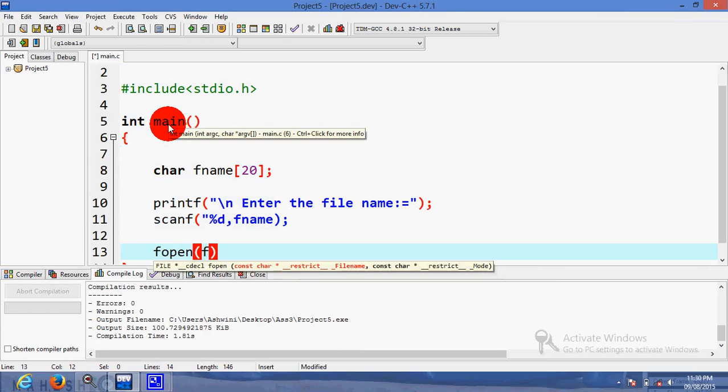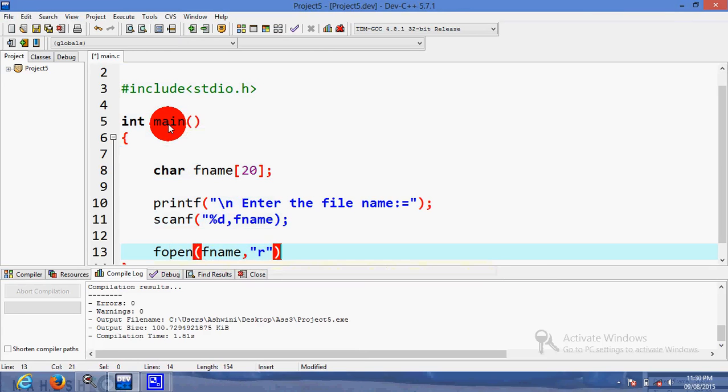In which mode? Which file? The fopen function requires two parameters. The first one is the name of the file and the second one is the mode in which we have to open the file. Right now we don't want to modify any content of the file, so we will open this file in read mode. After opening, how will we understand whether that file is successfully opened or not?